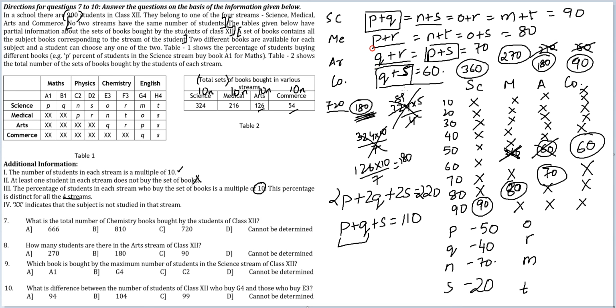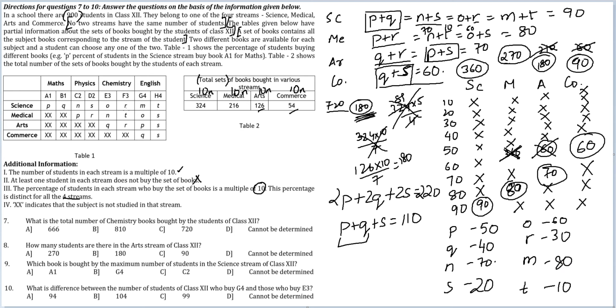Wonderful. Look at Q plus R and P plus R. P plus R is 80, P is 50, so R should be 30. If R is 30, O will be 60. Wonderful. O is 60, done. Oh, I can use this. N is 70, so T will be 10. If T is 10, M plus T is 90, so M will be 80.